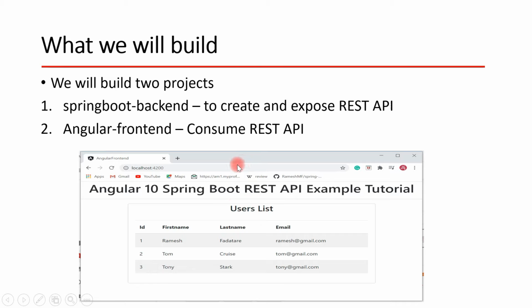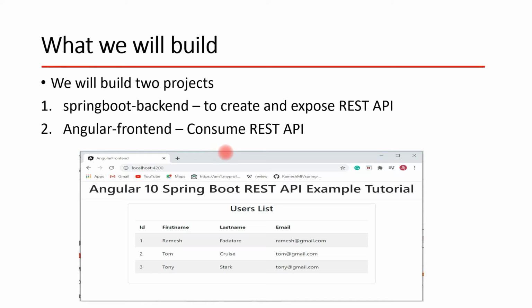I am not going to create full stack CRUD operations in this tutorial. I am just going to demonstrate how we can combine front end and back end to make a simple full stack application. And in the next tutorial I am going to create a brand new series on Angular and Spring Boot CRUD full stack application.